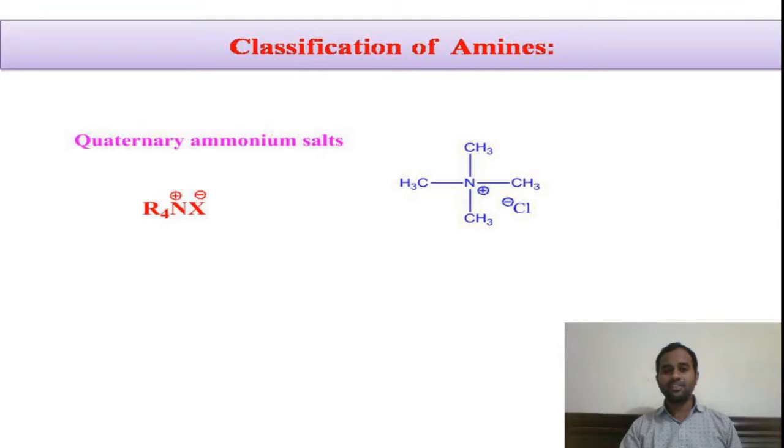The valency of nitrogen is 3, so generally it forms 3 bonds, but here it forms 4 bonds, so the nitrogen gets a positive charge. This is the classification of amines.